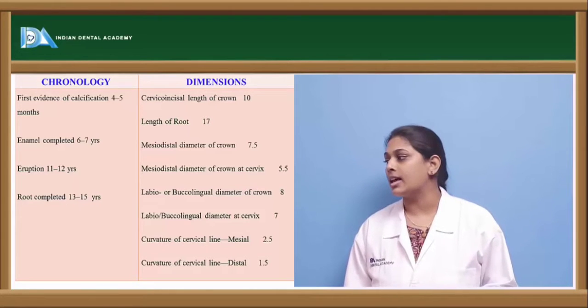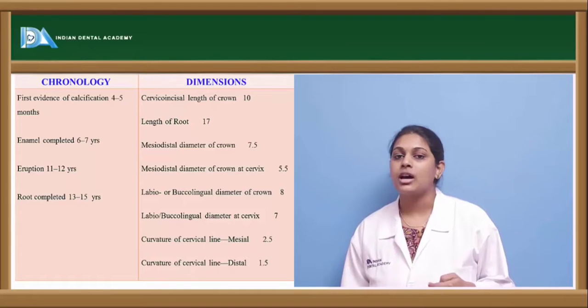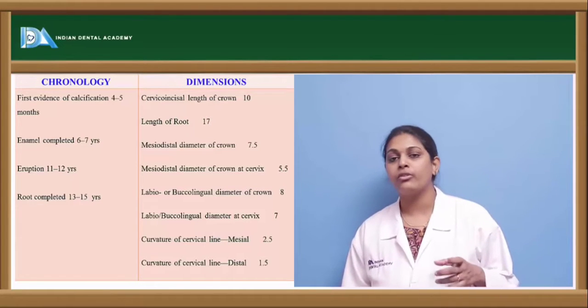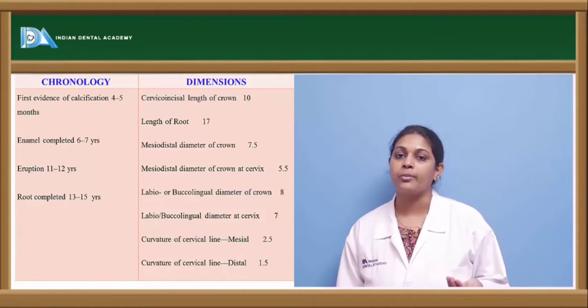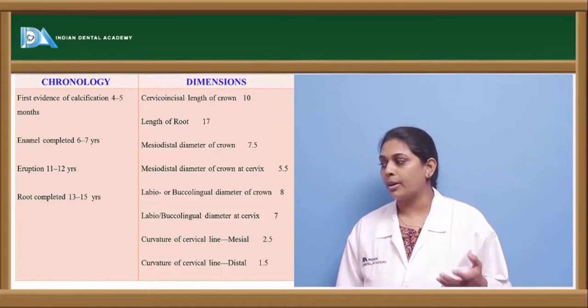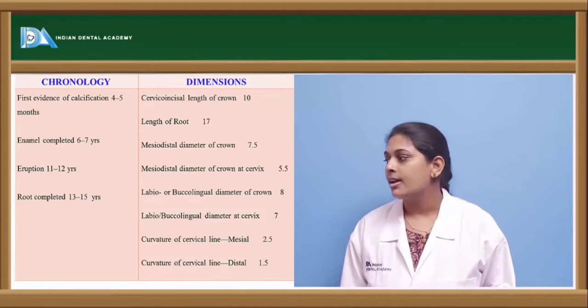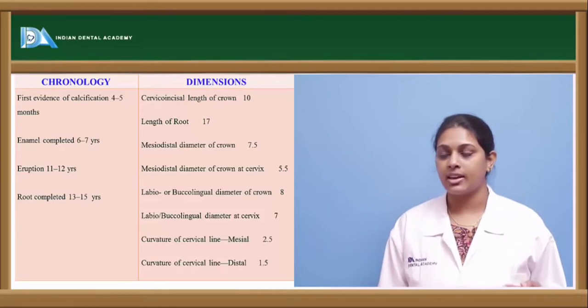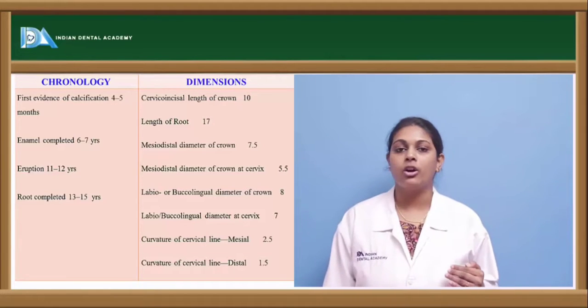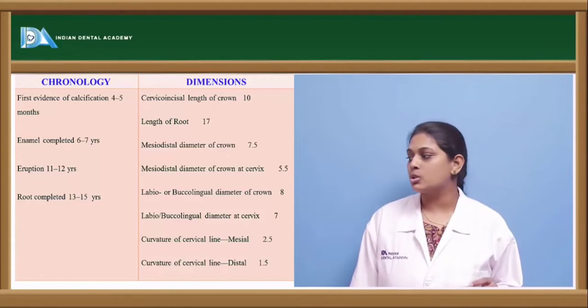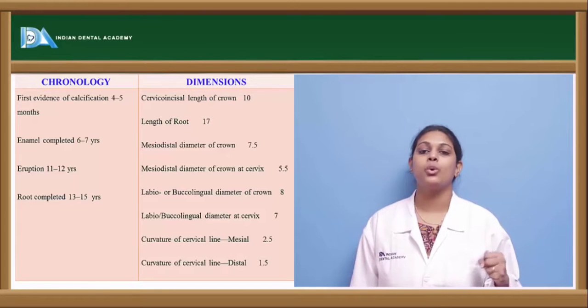Coming to the dimensions of the maxillary canine, the length of the crown is 10 mm, and the root length is 17 mm. The mesiodistal diameter of the crown is 7.5, at the cervix it is 5.5, whereas the labiolingual diameter of the crown is 8, and at the cervix it is 7. The cervical line of curvature on the mesial side is 2.5, whereas on the distal side it is 1.5.